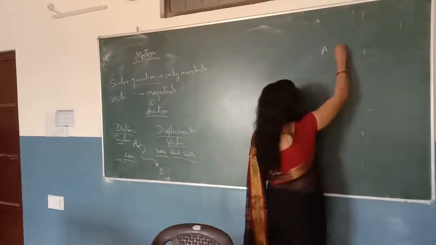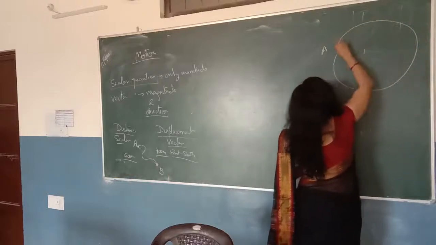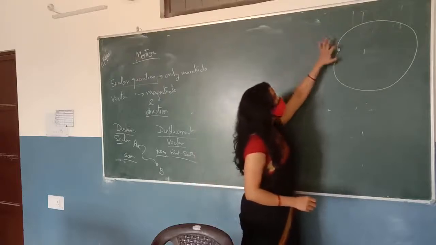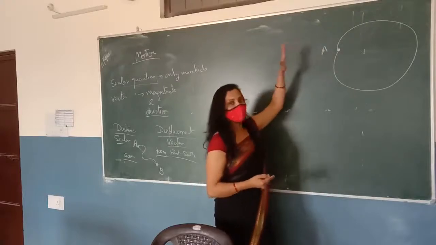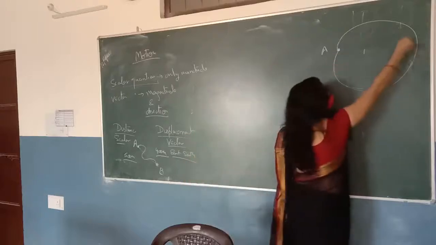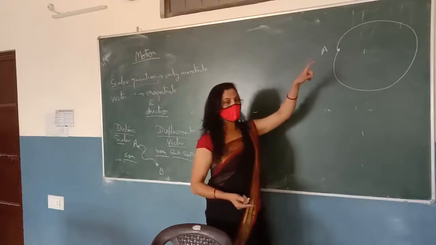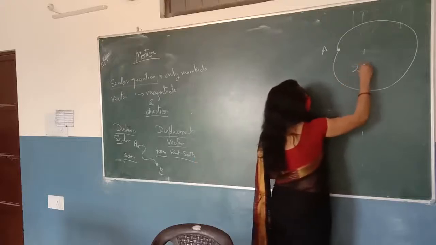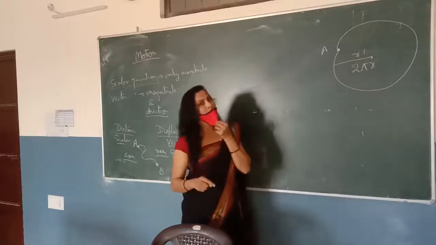So you start from this point and, after covering a certain distance in a circular path, you come back to point A. The distance covered by you is the path you covered, which is called the circumference of the circle. So the distance covered is the circumference, that is 2 pi r, where r is the radius of the circle.